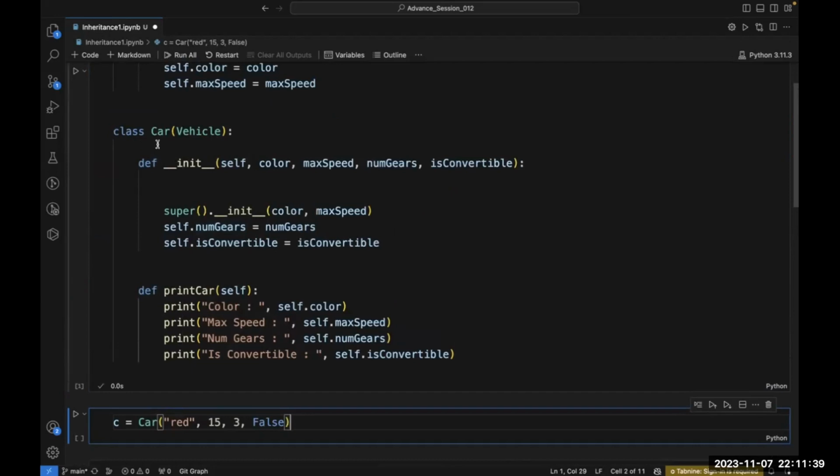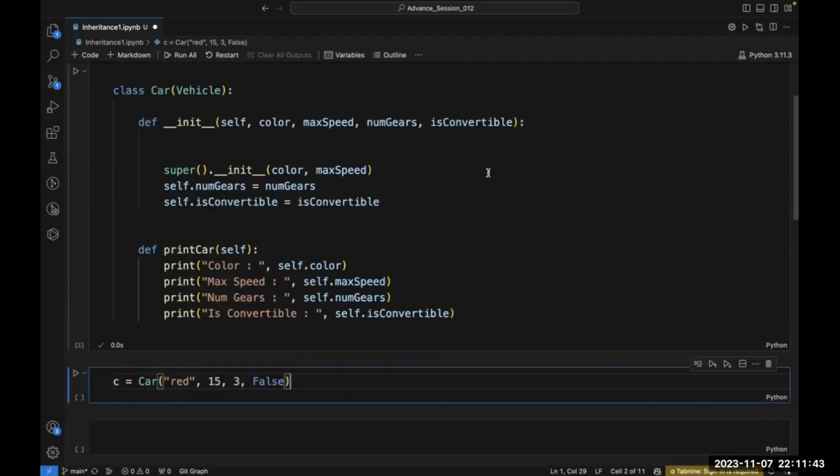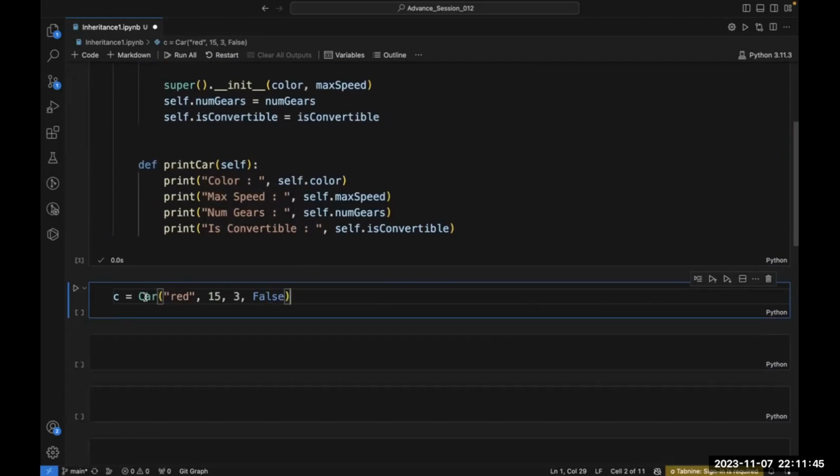So I have to mention all these attributes which I have defined inside my init. Inside the init of the car class, these four things should be present. That's why at the time of object creation, I have to give these things, and if I do not give them, it will throw an error. Fine, now let's run this.